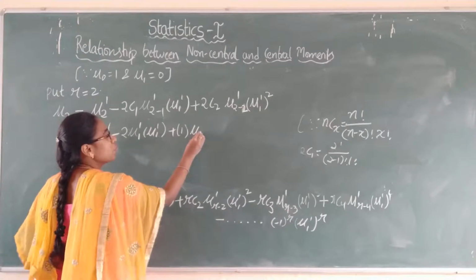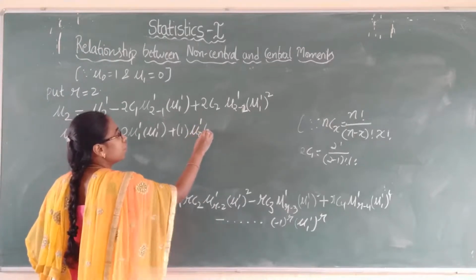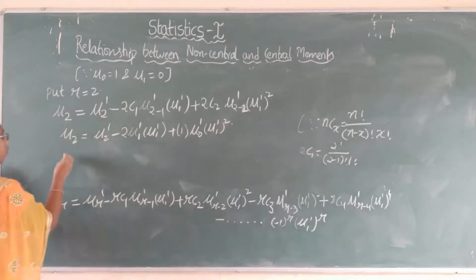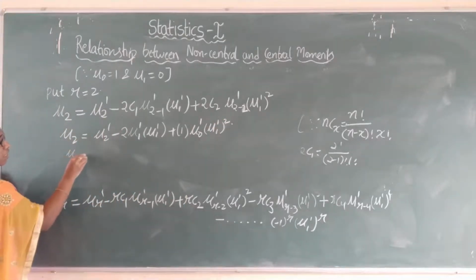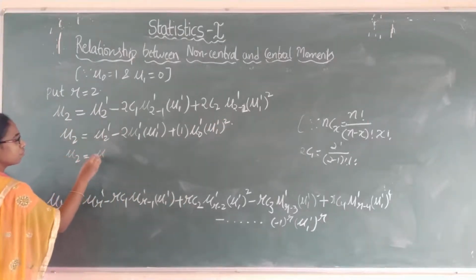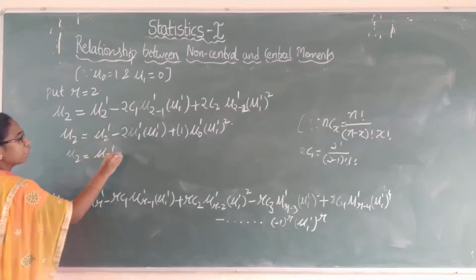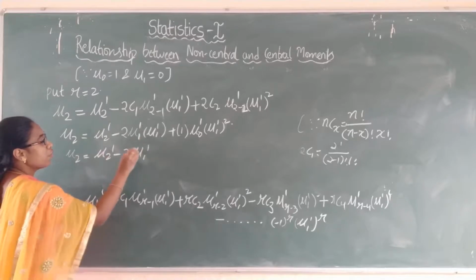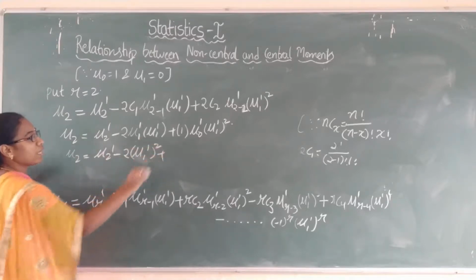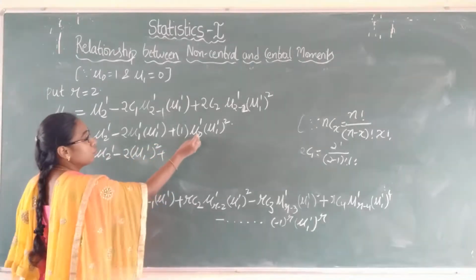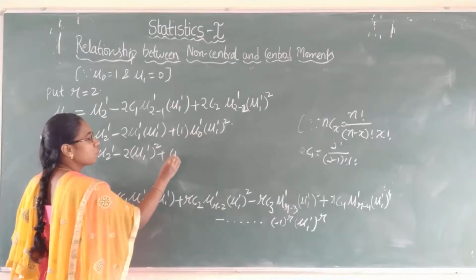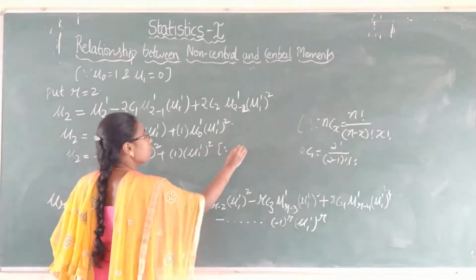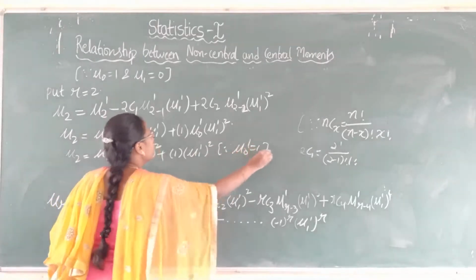Mu 2 minus 2 means mu naught dash into mu 1 dash whole square. Now mu 2 is equal to mu 2 dash minus 2 into mu 1 dash into mu 1 dash, that is mu 1 dash whole square, plus 1 into mu naught value, which is also 1, into mu 1 dash square, since mu naught dash is equal to 1.